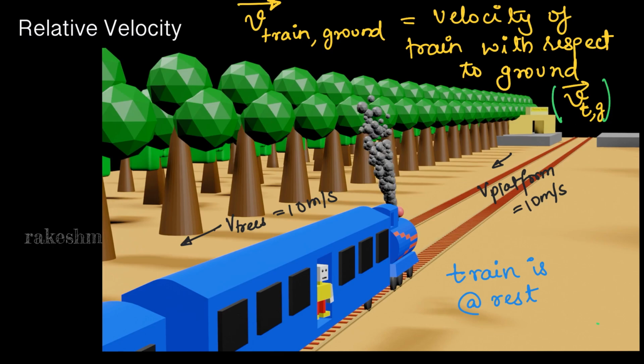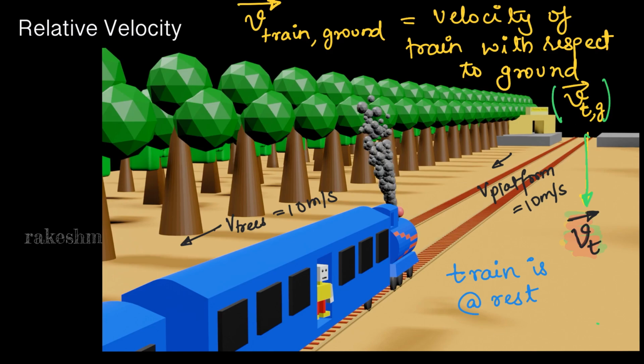In physics, you'll come across this term VTG, right? Now, what this VTG means is V train ground, that is nothing but velocity of train with respect to ground. It will be written in this way. Now, as ground or the earth is our absolute frame of reference, we write this VTG as VT.